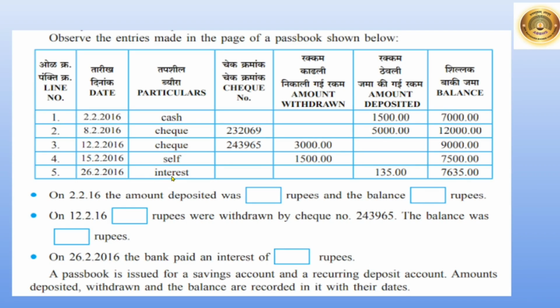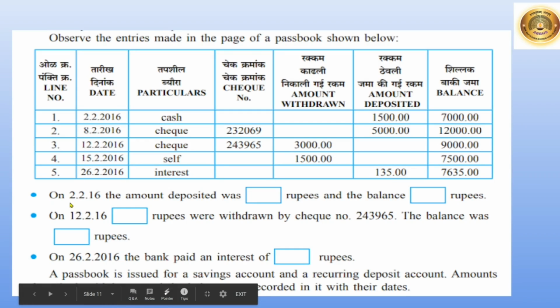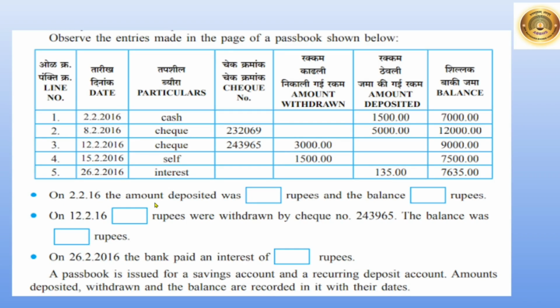Here you can see an entry as interest. That means for depositing this money in the bank has given you an interest of rupees 135. Now let's have a look. On 2nd February 2016, the amount deposited was, yes, you deposited an amount of 1500 rupees. And the balance in the account is 7,000 rupees.